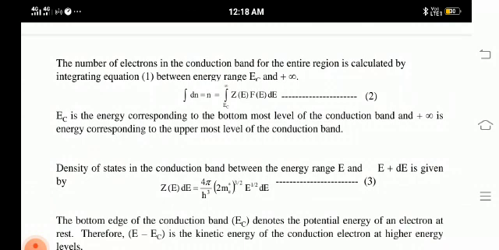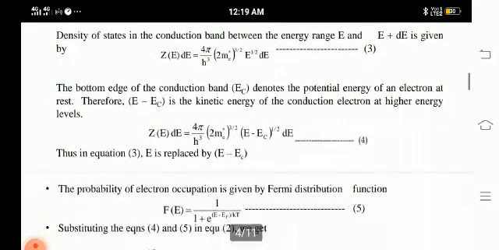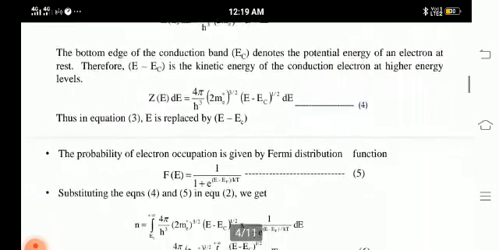So, the density of states in the conduction band between the energy levels E and E plus dE is given as 4π/h³ (2 me*)^(3/2) E^(1/2) dE. The bottom edge of the conduction band denotes the potential energy of the electron at rest. Now we'll see Z(E) = 4π/h³ (2 me*)^(3/2) (E − EC)^(1/2) dE. Thus the above equation becomes Z(E) dE.